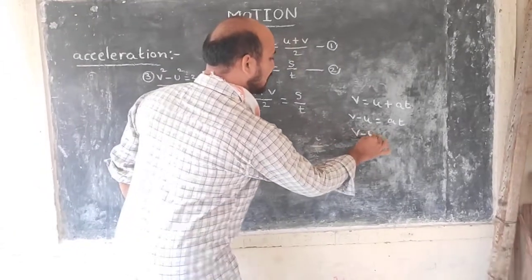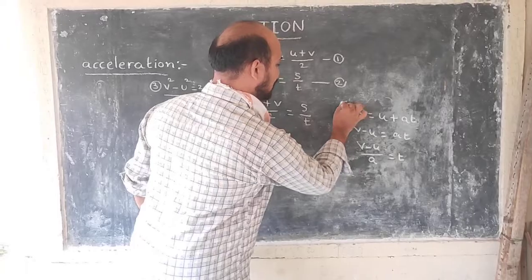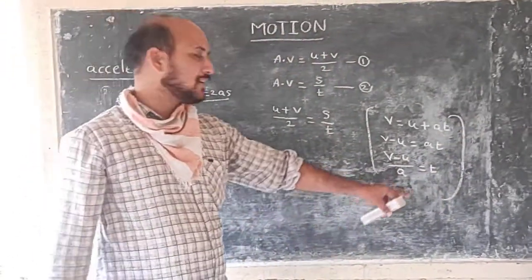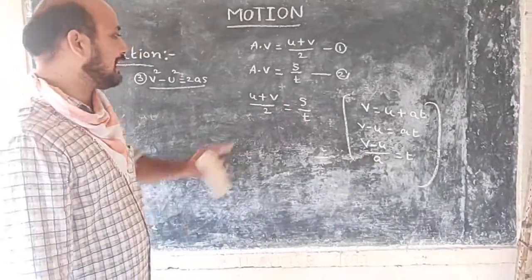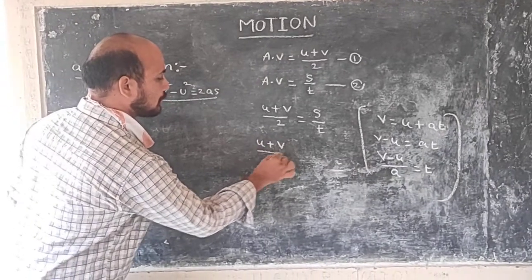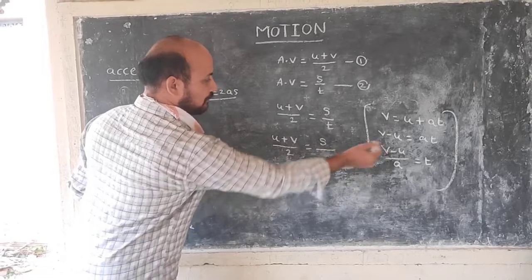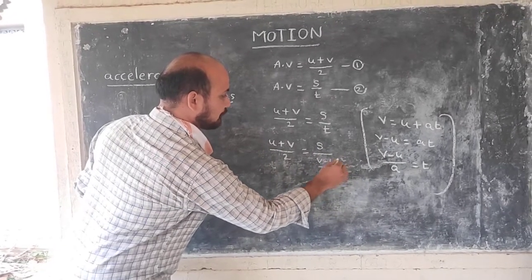V minus U by A is equal to T. What is the T value? T is equal to V minus U by A. Substitute the T value here. U plus V by 2 is equal to S by V minus U by A.